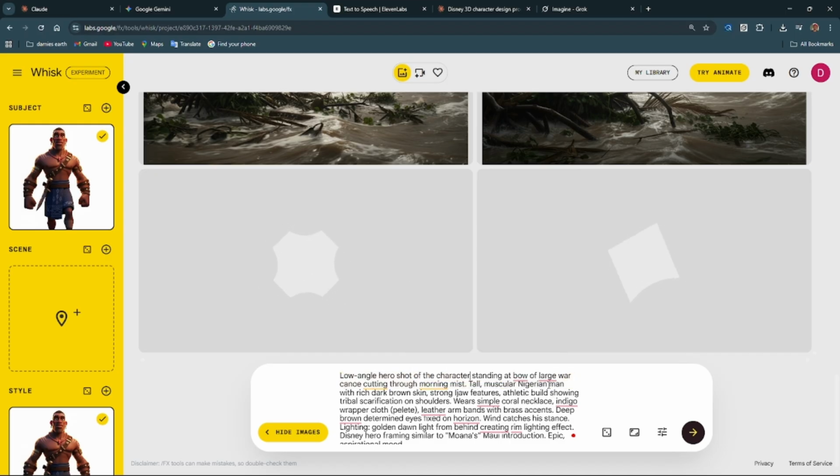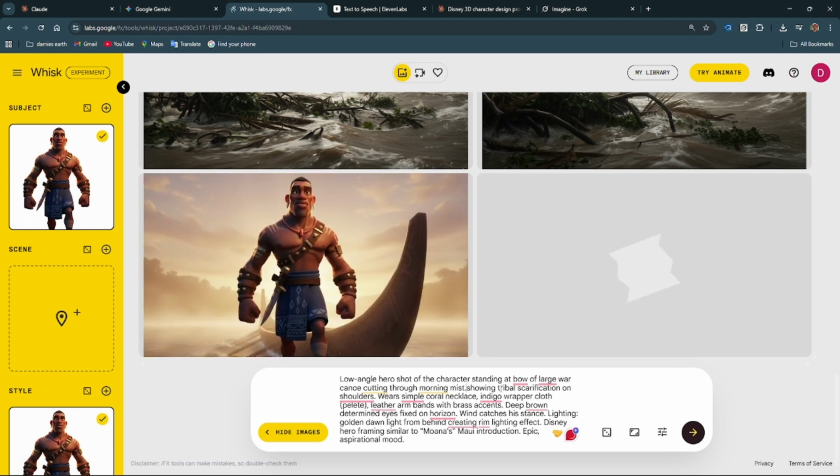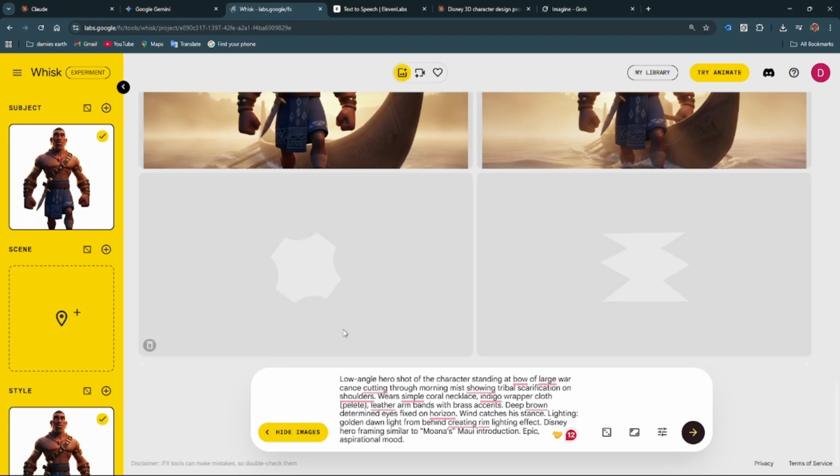tall muscular Nigerian man with dark brown skin. So I think I might have to remove some of these things. So I'm going to delete this. Okay, so do you see what we have here? But it's not inside the boat, it's standing next to the boat. So let me generate it again.